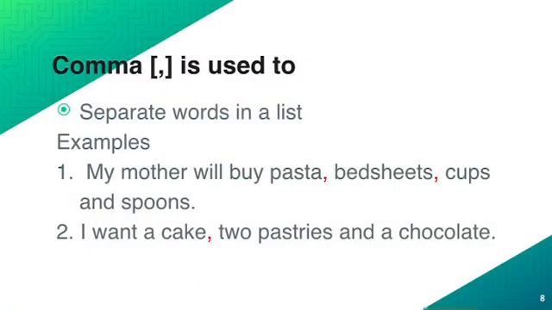Now we will see about comma. Comma is used first to separate words in a list. The comma separates the words in the list. For example: My mother will buy pasta, comma, bedsheet, comma, cups